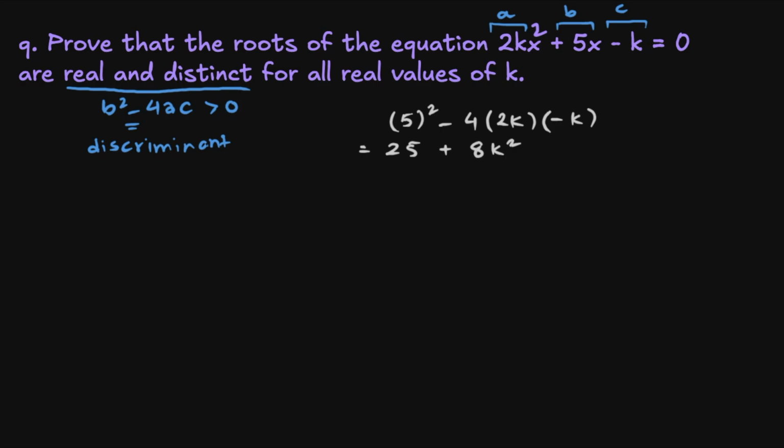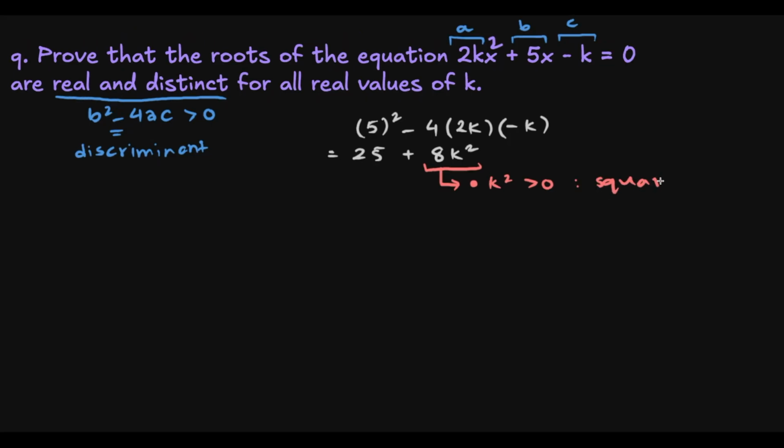Great. Now we're going to break this down into two sections. We will look at 8k squared first, and then we'll move on to 25 plus 8k squared. Now in this section, we see that k squared is greater than 0, and that is because the square of any real number is positive.